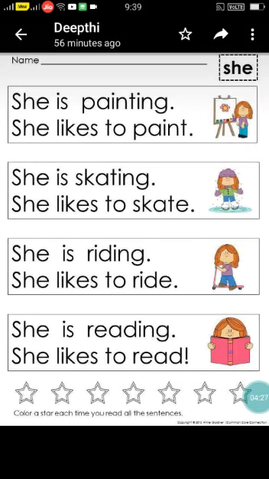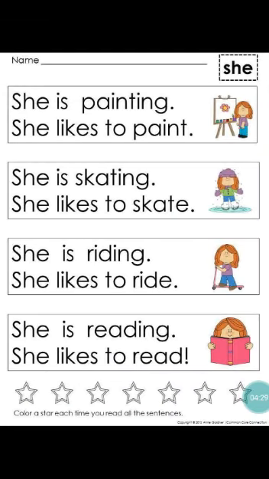Let us see a few examples using sentences. She is painting. She likes to paint. She is painting. What action is she doing? She is painting. So painting is a verb. She likes to paint. Here in this sentence, she is a pronoun and paint is a thing.